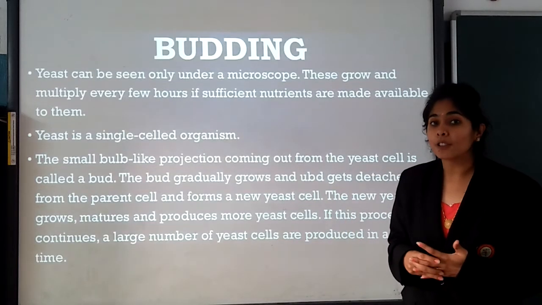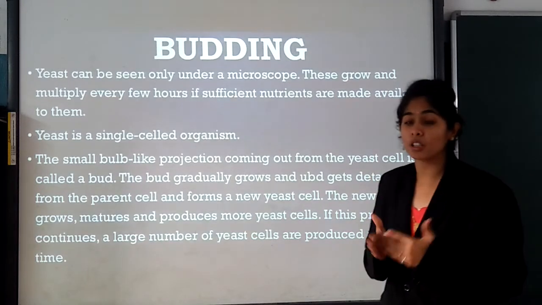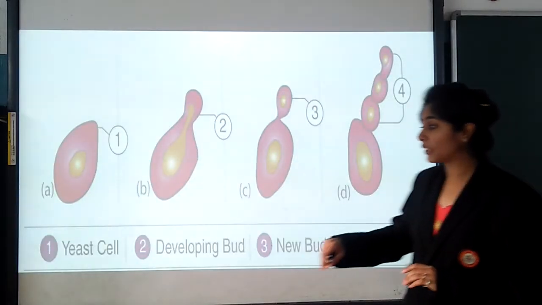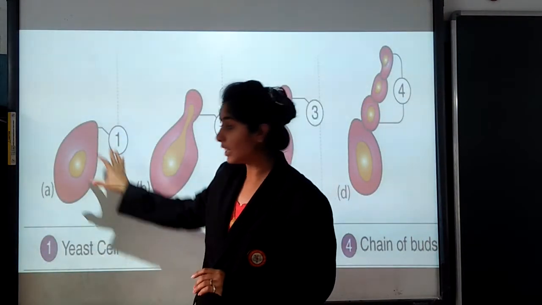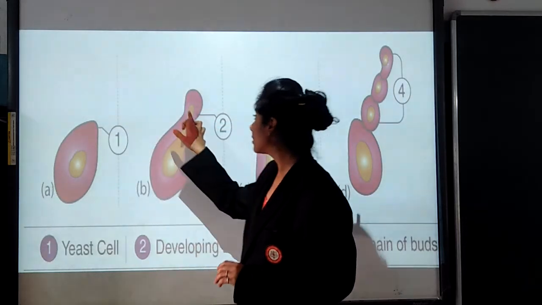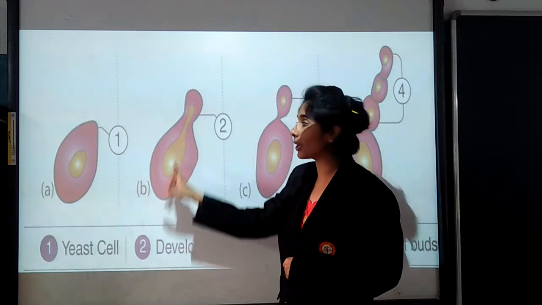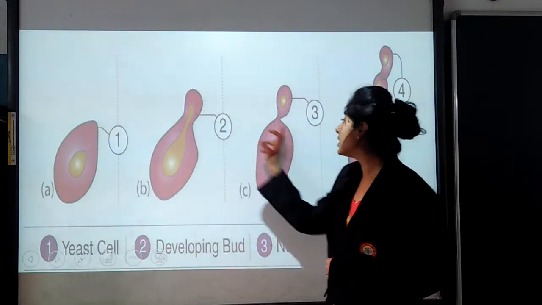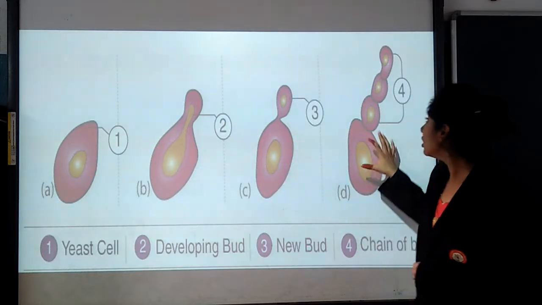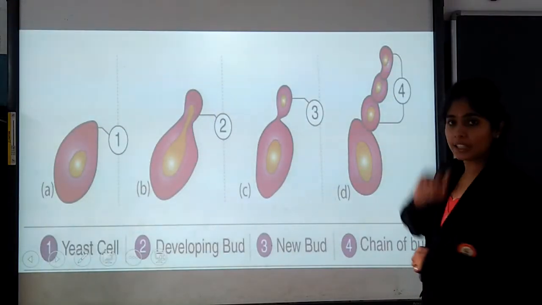So children, our next topic is budding in yeast. In yeast, this whole procedure can be observed very nicely. See here, this is the yeast, and from here a bud will arise. See, this is the bud that has arisen. In this, the nucleus also elongates, and then the bud will separate from its mother, forming another yeast, and then it will form a chain of yeast.